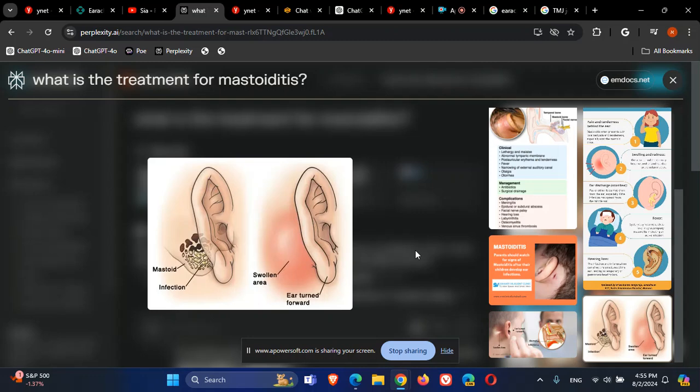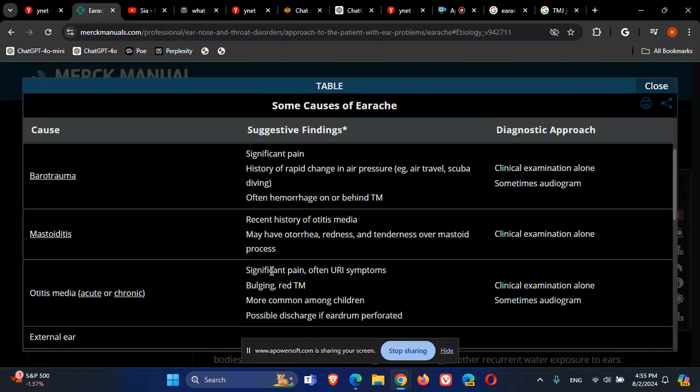If the patient gets better, great, you can change him to oral antibiotics. But if he is not getting better in around 48 hours, it's maybe time to go to mastoidectomy, to remove the mastoid process and all its pus and infection surgically. So mastoiditis is not very nice. So these are the signs of mastoiditis.